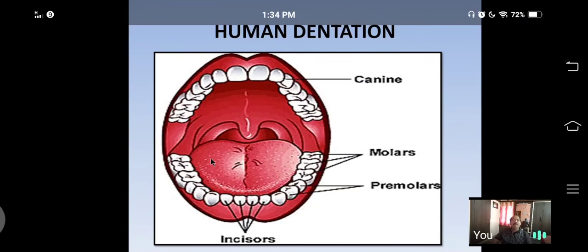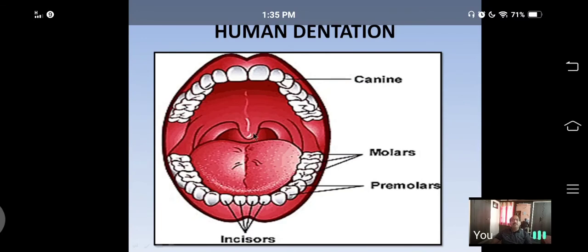The remaining 4 teeth will grow in the age group between 18 to 25 years and are called wisdom teeth. In 60% of human beings, these wisdom teeth do not grow. They will grow in only 40% of humans.